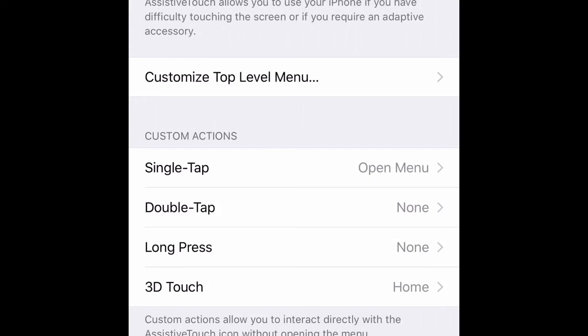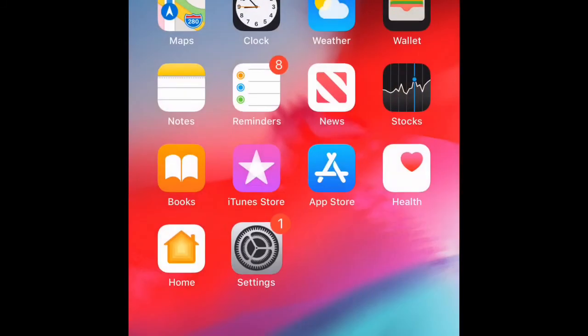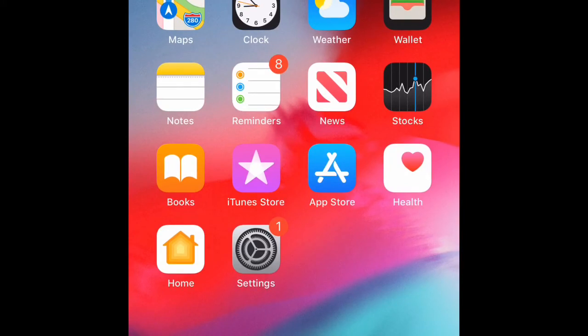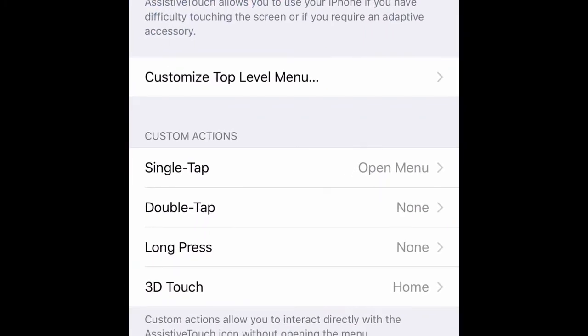Assistive touch menu. Okay, I'm going to make the gesture again with 3D touch. Now the home button is on the home screen. If you don't like it, you can disable it.